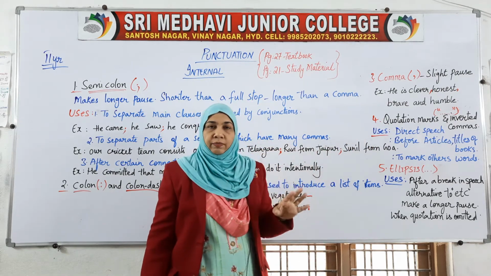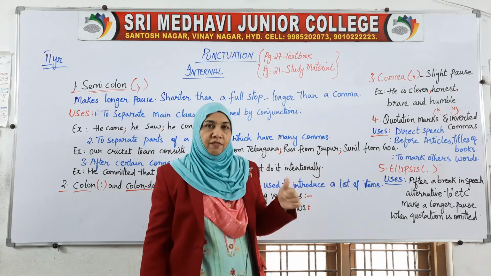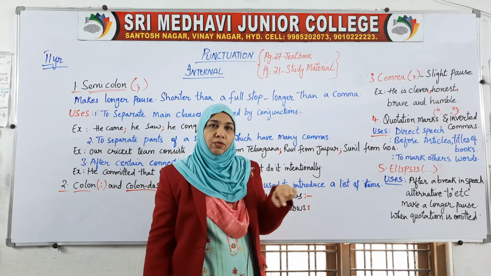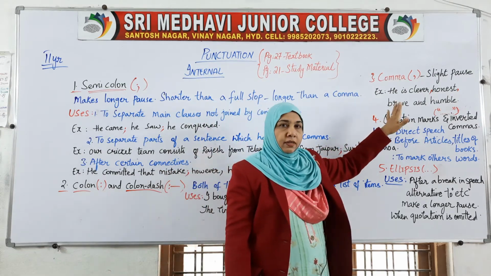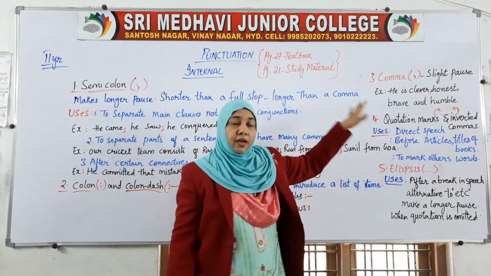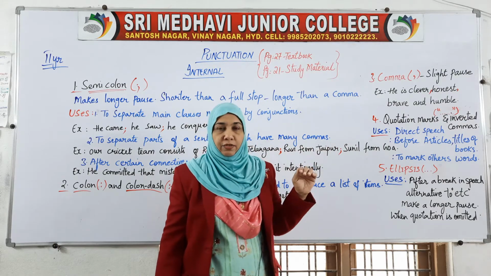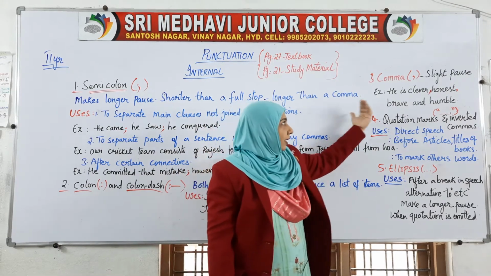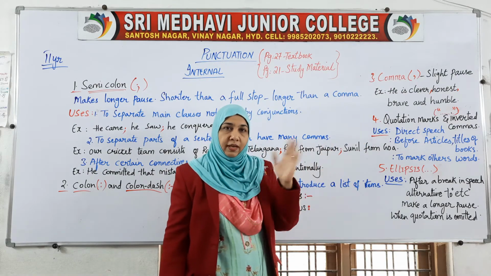"He is going to school" is also a sentence, but a very short one. When you have a long sentence, then you have to use commas. "He is clever, honest, brave and humble." All adjectives.